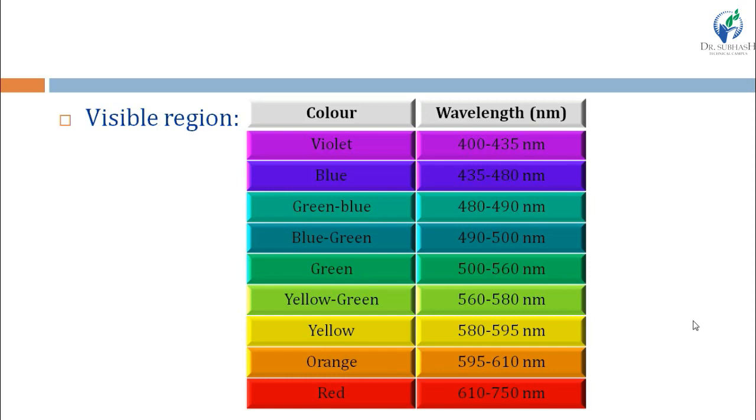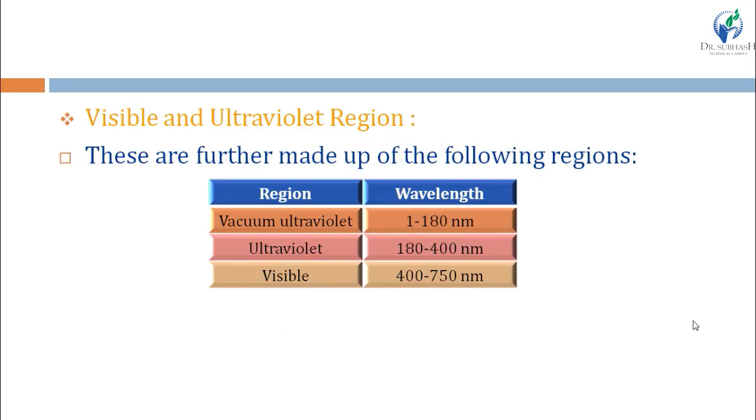Generally we say that the wavelength of UV region is 200 to 400 nanometer, and the wavelength of visible region is 400 to 800 nanometer. But to be specific, the wavelength of UV region is 180 to 400 nanometer, and the wavelength of visible region is 400 to 750 nanometer.